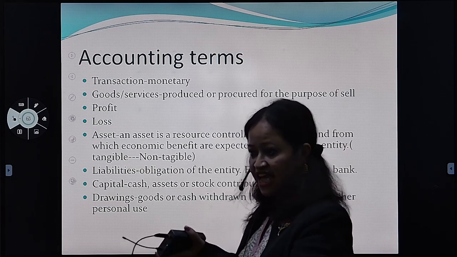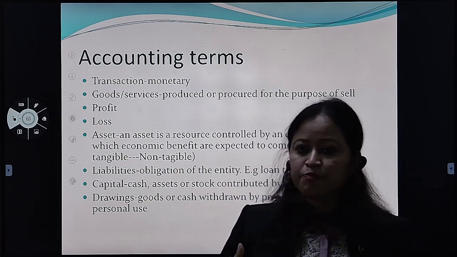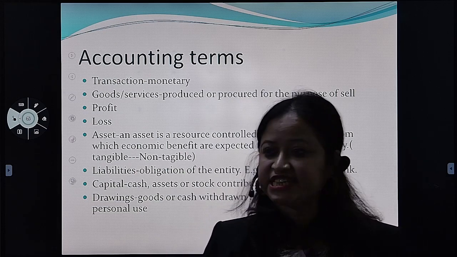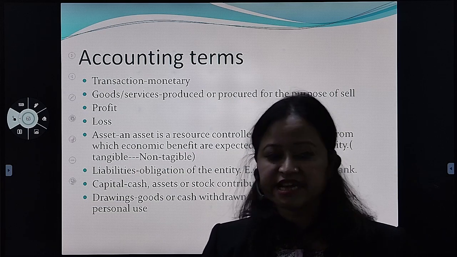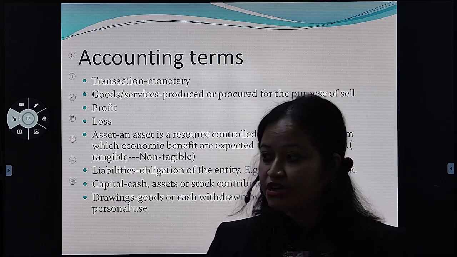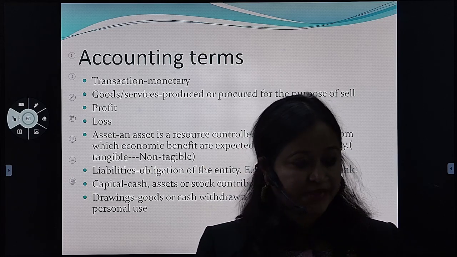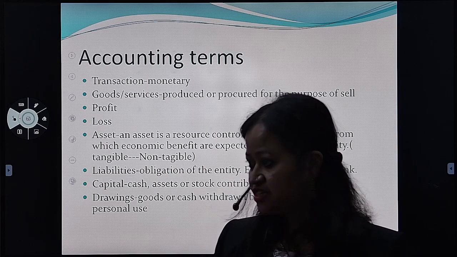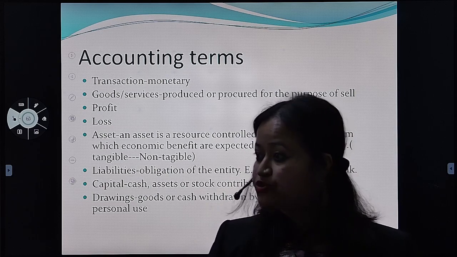So that means, as she has given the example, plant and machinery, right? So plant and machinery is purchased. You're investing suppose 5 lakh rupees, fine? So why has the organization purchased it? Because that plant and machinery is used to produce goods. So that means the asset is giving what? Economic benefit. Economic benefit to the firm. Because that asset is used to produce the goods.